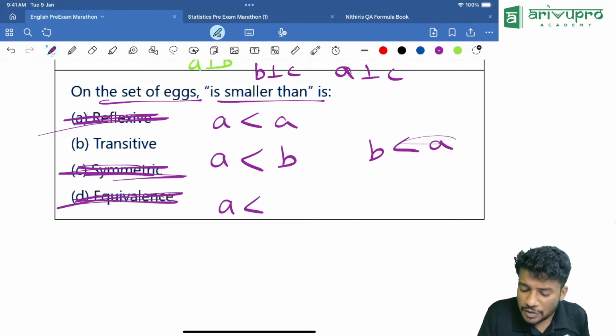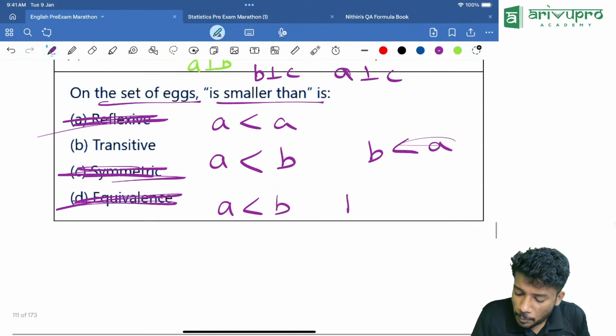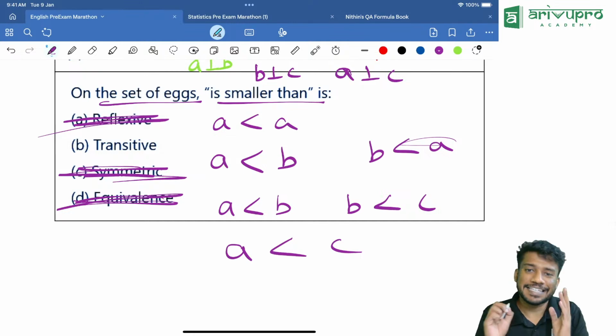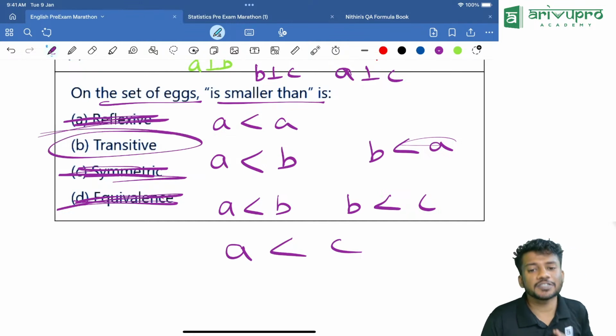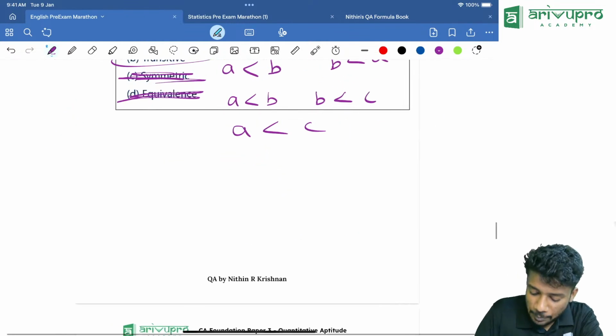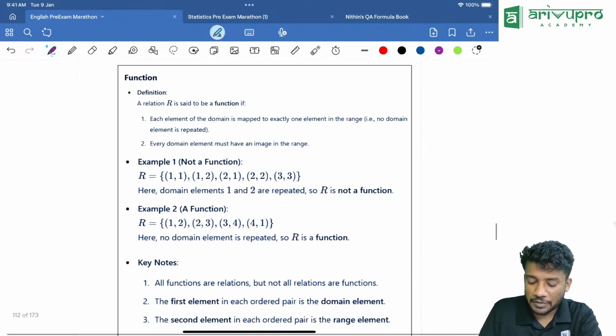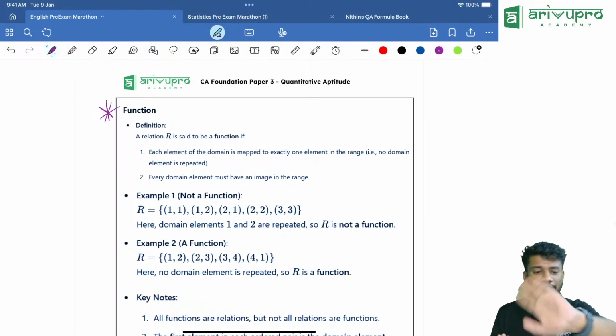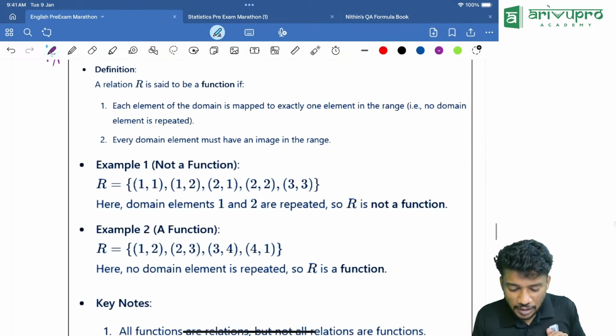Now if A is smaller than B and B is smaller than C, does that mean that A is smaller than C? Yes, that means A is smaller than C. So it is transitive. Keep a note of it. It is important. Then we are going to one of the interesting and important parts of this chapter, that is functions.